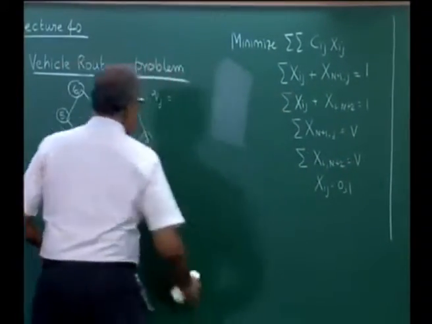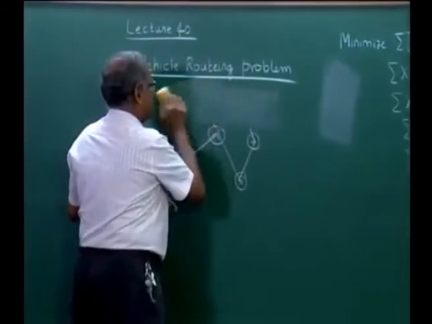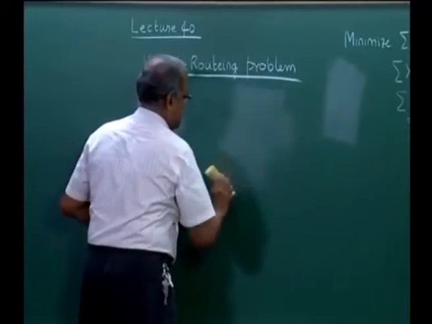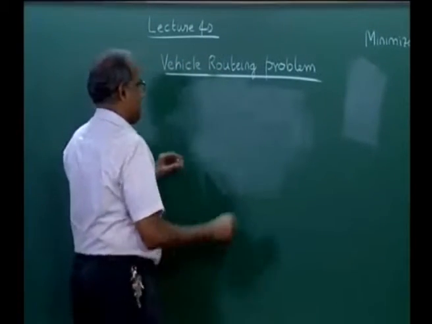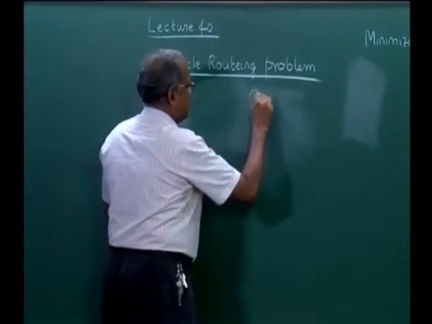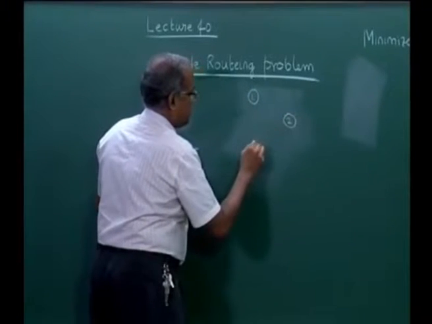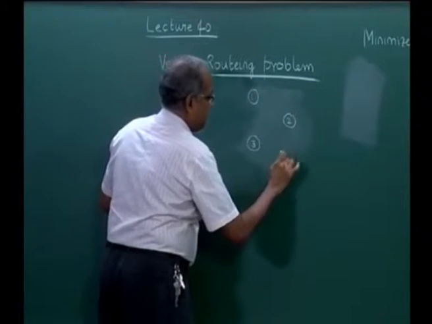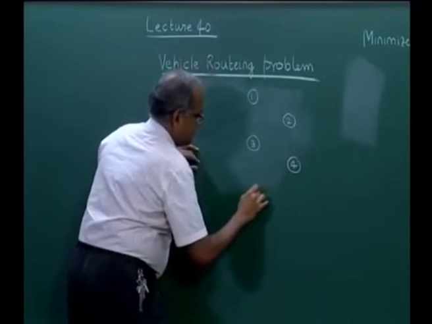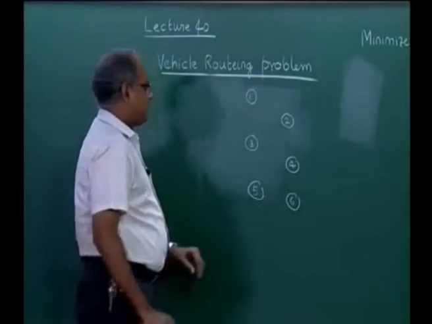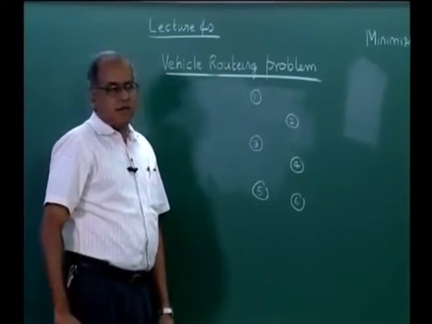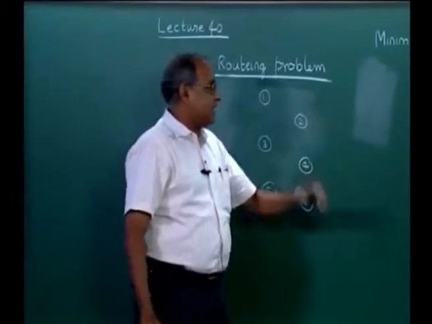Now, what we do in this formulation is this. Now, suppose we have 6 customers and we call them 1, 2, 3, 4, 5, 6. Now, what we do is the matrix will now have, and there is a depot.